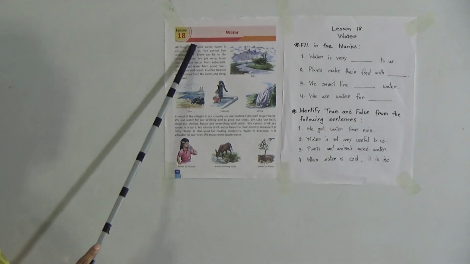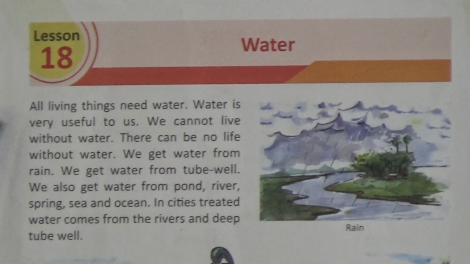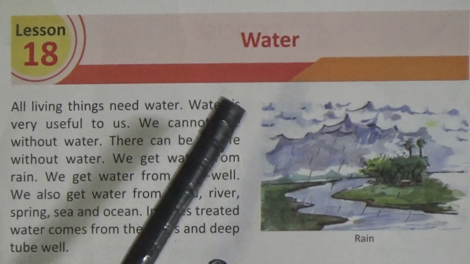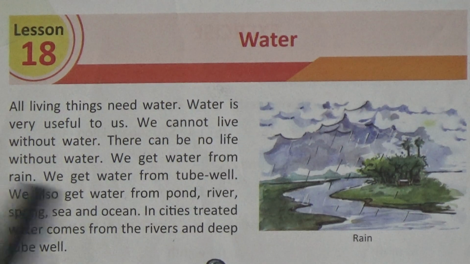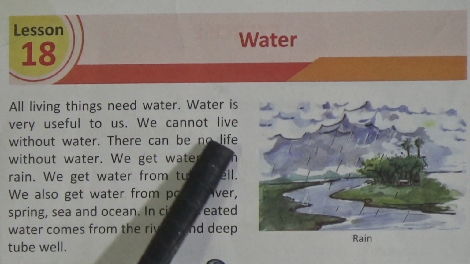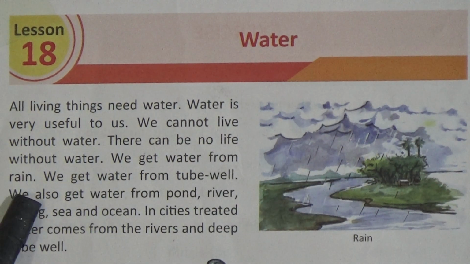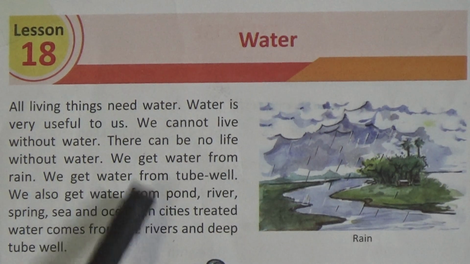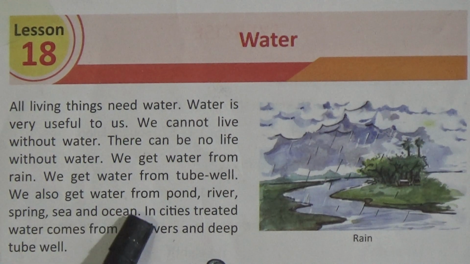So lesson number 18. The name of the lesson is water. Okay, so let's read the lesson. All living things need water. Water is very useful to us. We cannot live without water. There can be no life without water. We get water from rain. We get water from tube well. We also get water from pond, river, spring, sea and ocean.